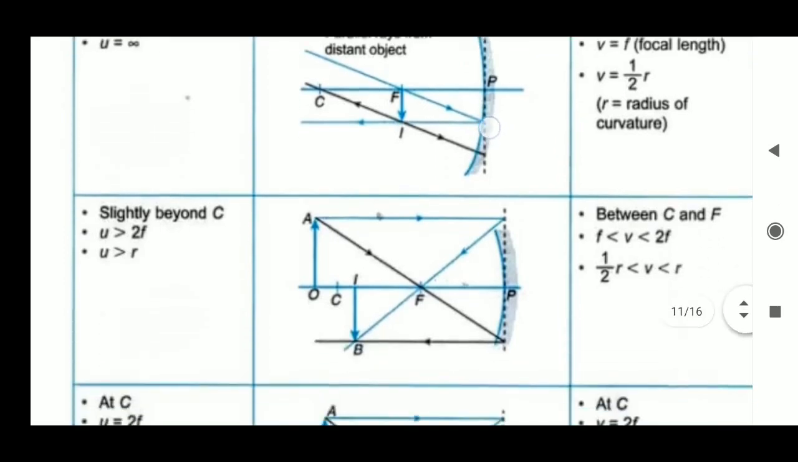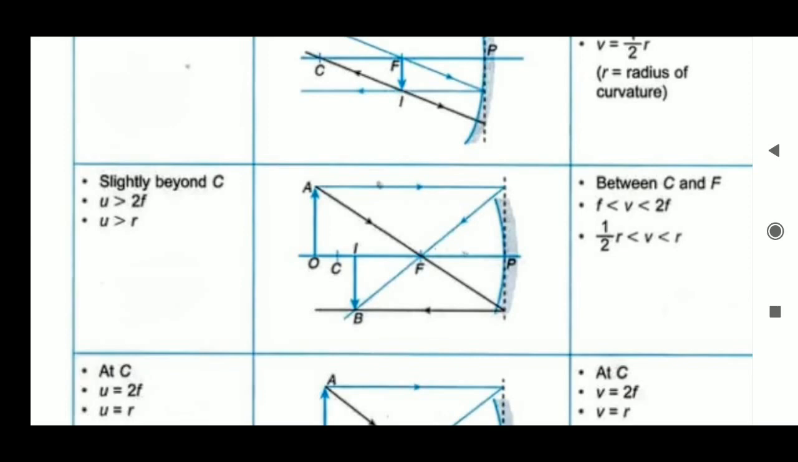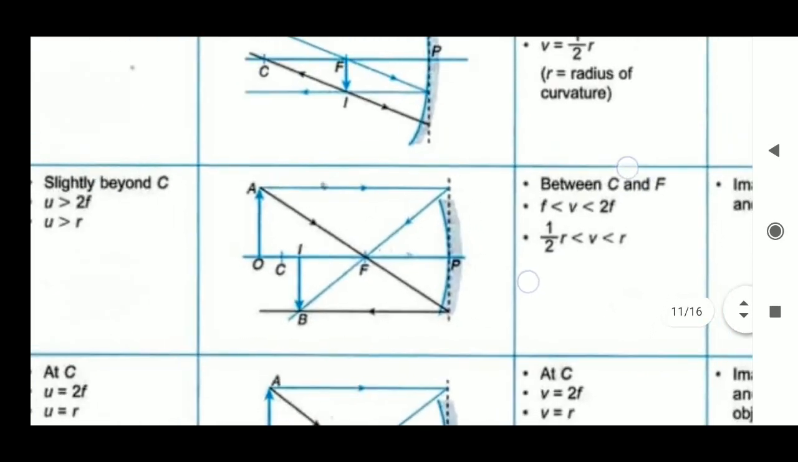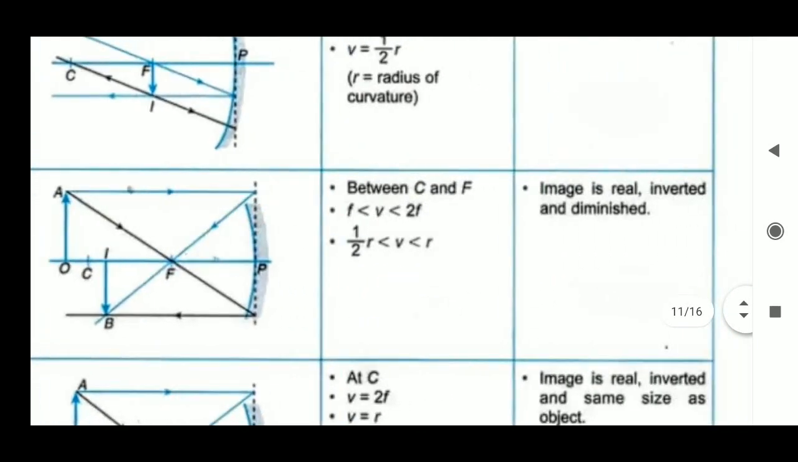And the second one: if the object is beyond C, the image forms between C and F, nothing but between the center of curvature and focus. So here the image is between F and 2F. And what is the nature of the image? It is real, inverted, diminished. Still it is diminished only. Remember that if our image distance is less than the object distance, definitely it is a diminished image.